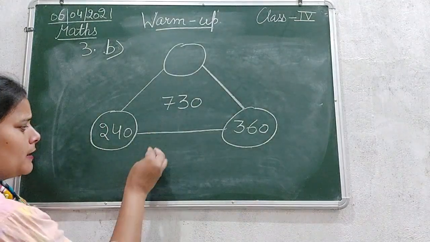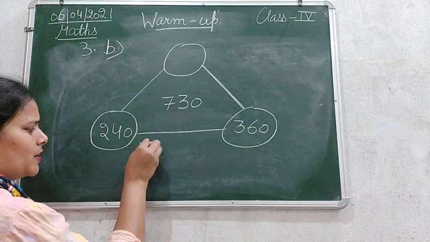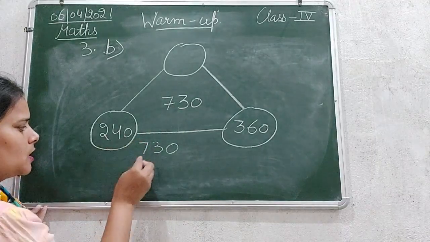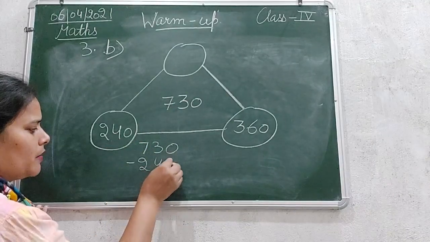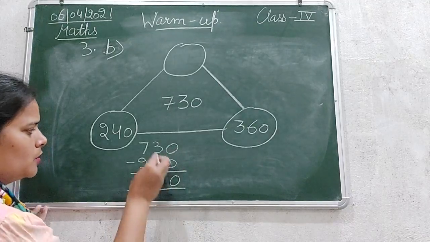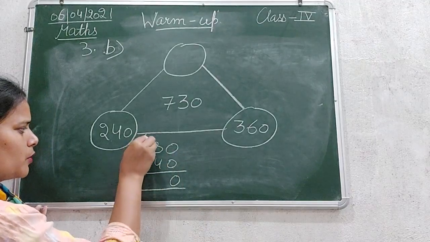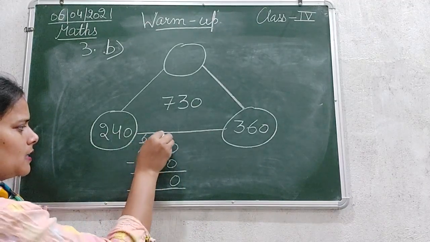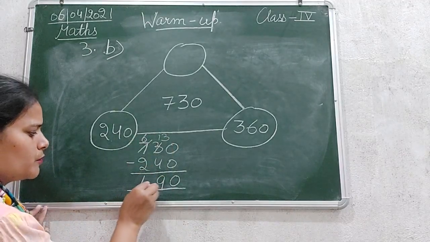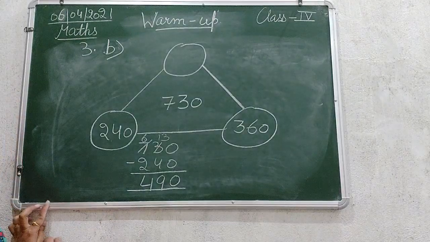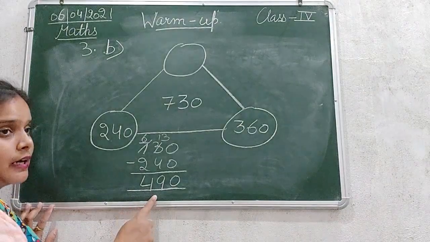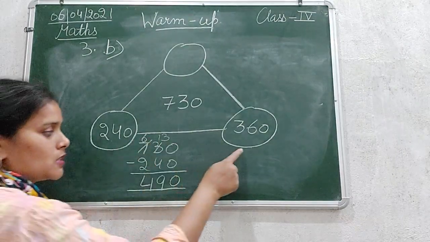So first of all let's subtract 240 from 730 and this is the rough work you are going to do. 730 minus 240. 0 minus 0, 0. 3 minus 4 not possible, so it will borrow from here, it will be 6, that is 13 minus 4, 9, 6 minus 2, 4. कितना आ गया? 490. The answer is, sorry, here we get 490. अभी तो हमने सिर्फ ये माइनस किया है. This one is still left.